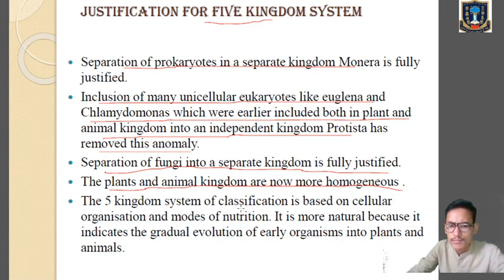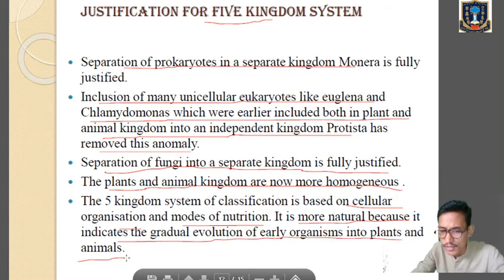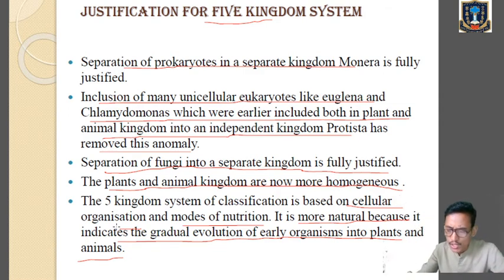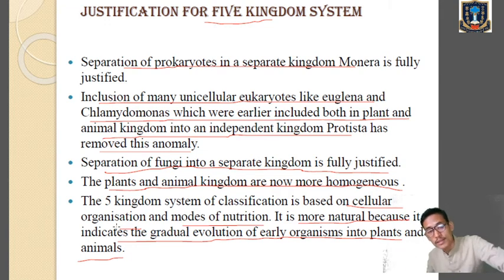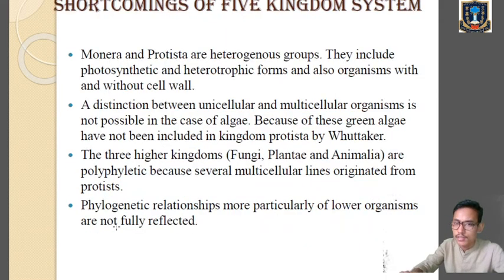Now, five kingdom system is based on cellular organization and mode of nutrition. It is more natural because it indicates the gradual evolution of all organisms into plants and animals. By the help of the five kingdom system, we can see the gradual evolution of organisms into plants and animals. Because in the phylogenetic tree of five kingdom system, kingdom Monera has given rise to kingdom Protista, and from there it gives rise to the kingdom Fungi, kingdom Plantae, and the kingdom Animalia. So in this way we can justify the five kingdom system of classification.